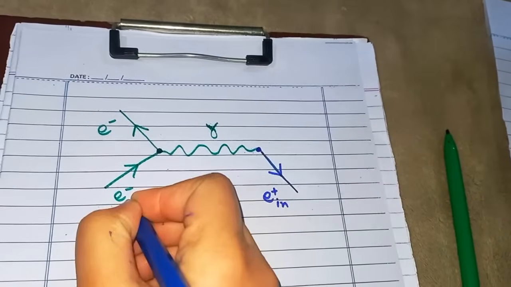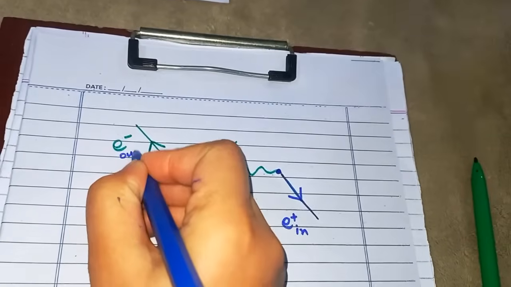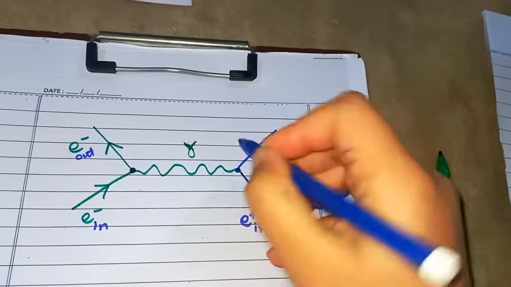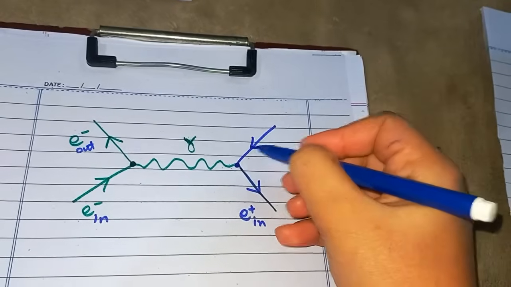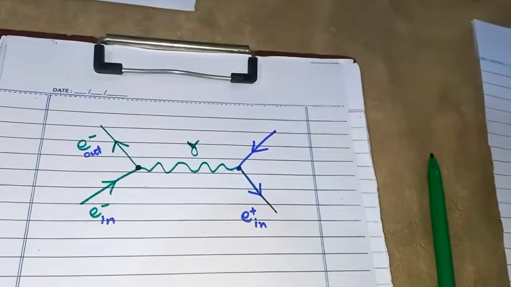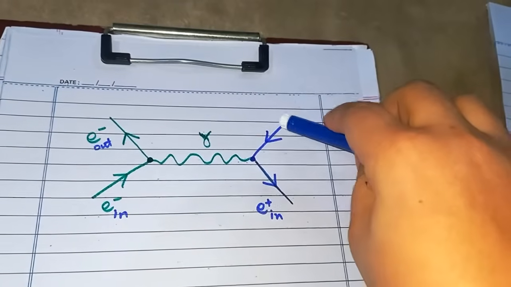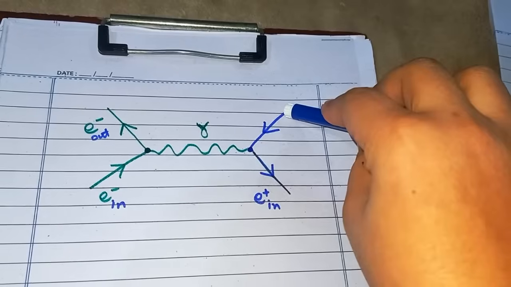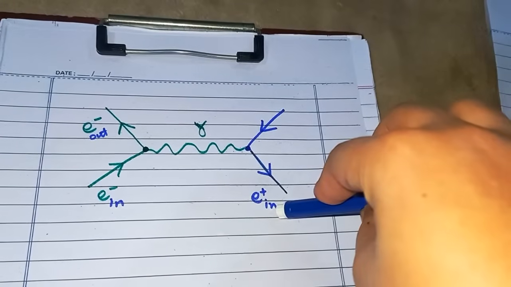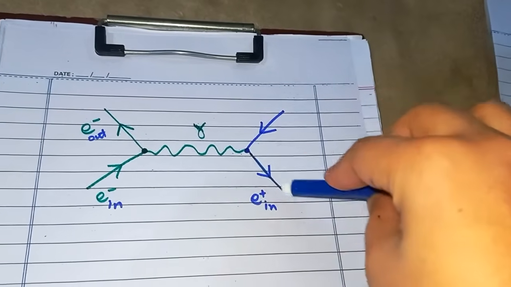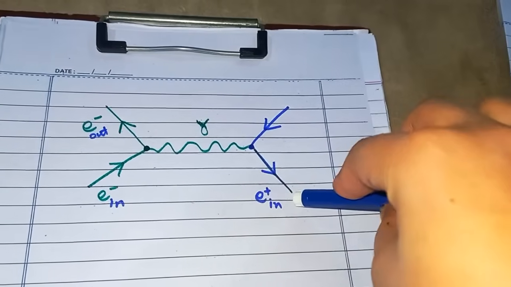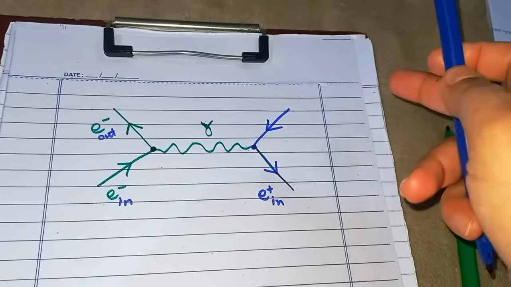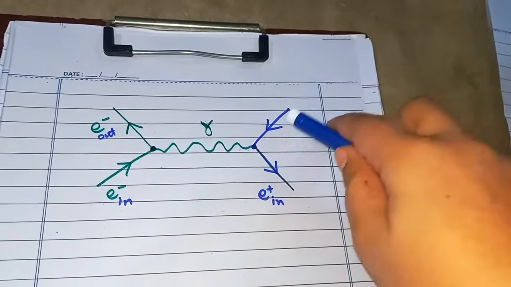This is in, this is out, E out and E plus in, and it will move away, and the arrow would be opposite to that of the electron. For a positron, the outgoing and incoming arrows should align with each other, in a similar direction. That's another hint to see in which direction you are supposed to write the arrow.